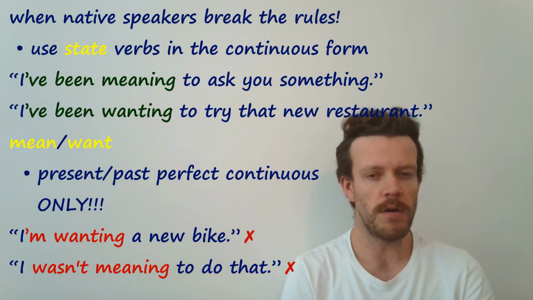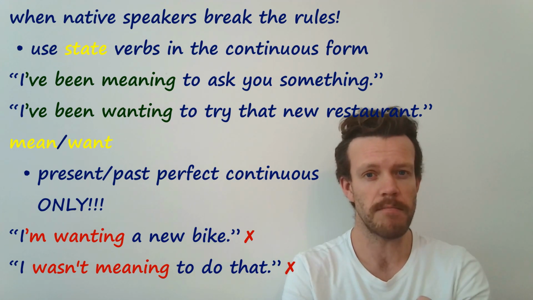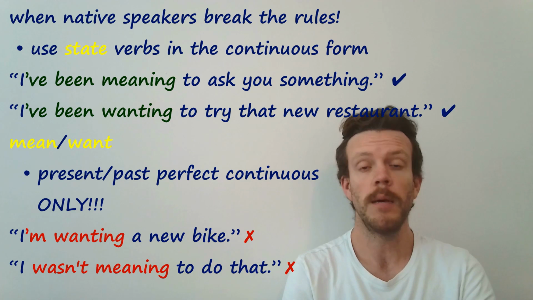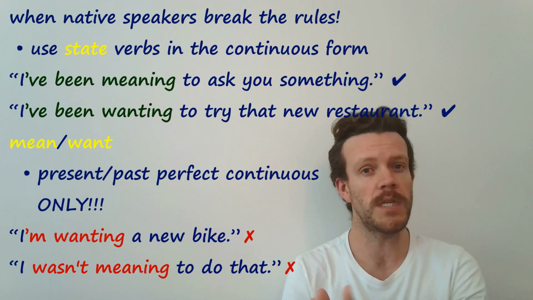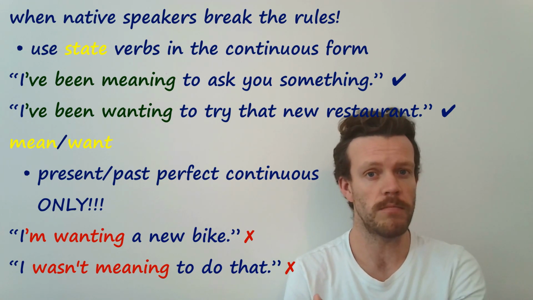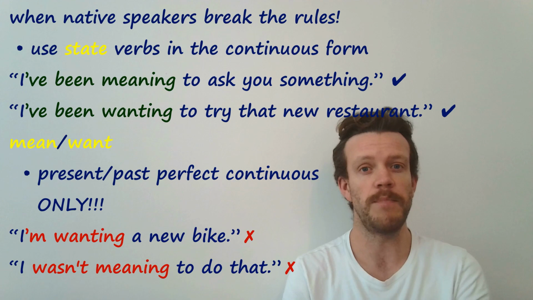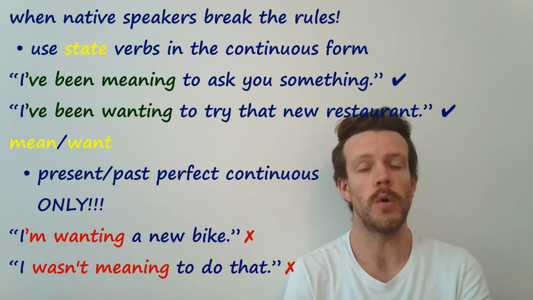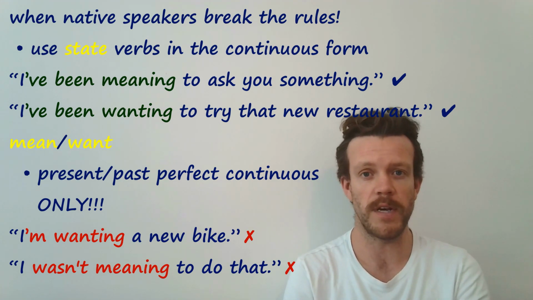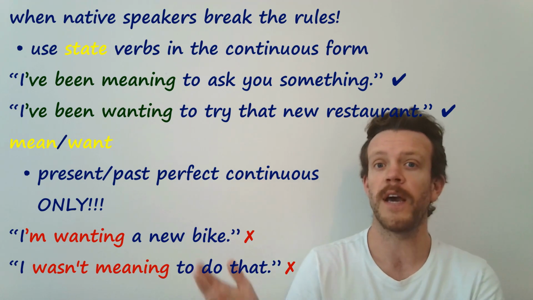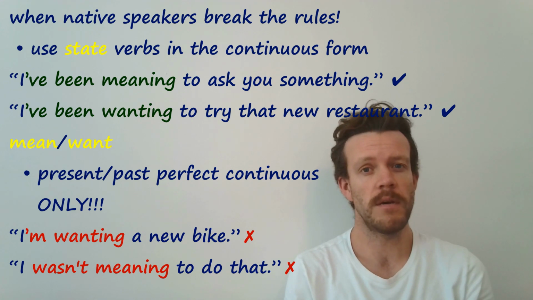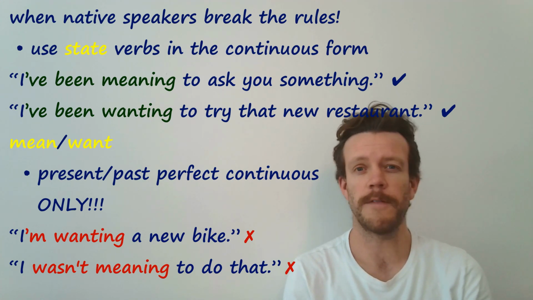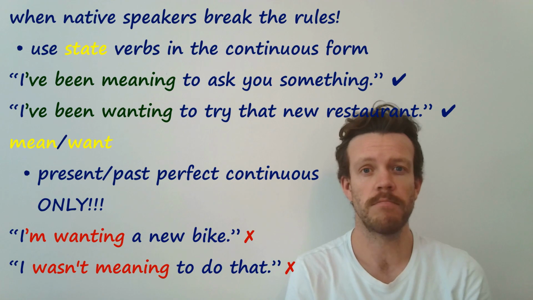It would always be wrong, and people don't say I'm wanting or I'm meaning in the present continuous, but people do, and it's very common, say been wanting to or been meaning to. For example, I've been meaning to ask you something, or I've been wanting to go to that restaurant for a while. In fact, I even found a song which does this. Anyway, people often say those, and in my opinion, they're definitely in common usage.